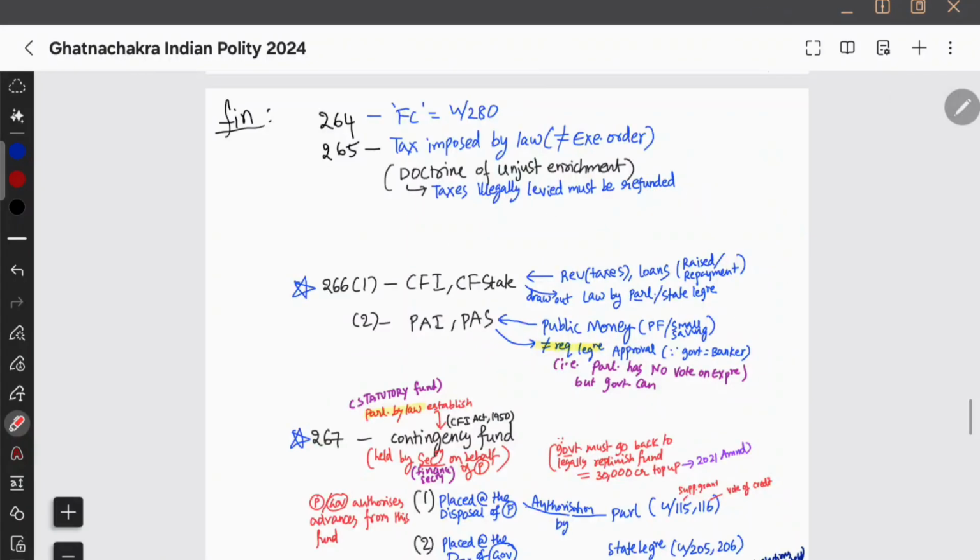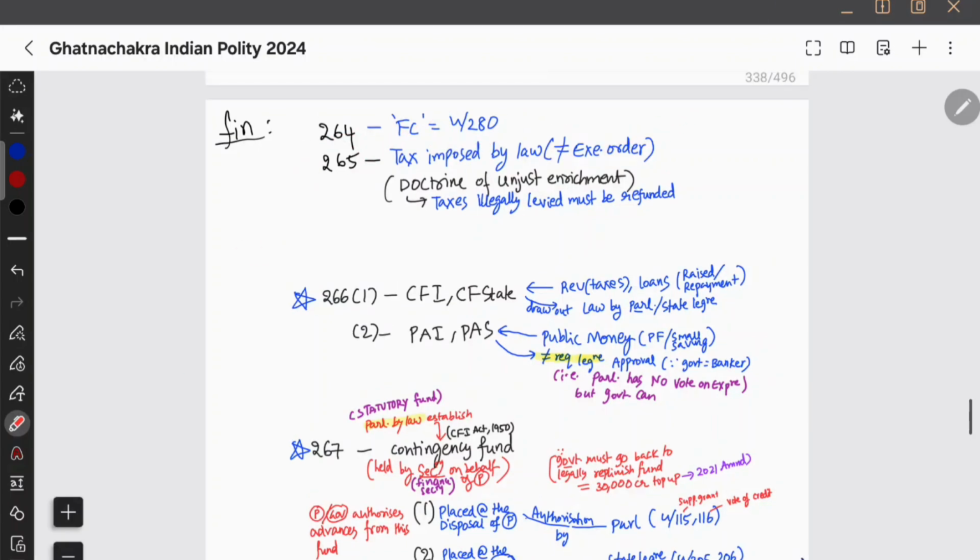We have finished administrative relations. Now we need to look into financial relations. Article 264 says that whenever we mention Finance Commission in this constitution, it will be the Finance Commission under Article 280. And Article 265 says that taxes are imposed by law, meaning whatever taxes we mention in the constitution are imposed by law and not through some executive order.